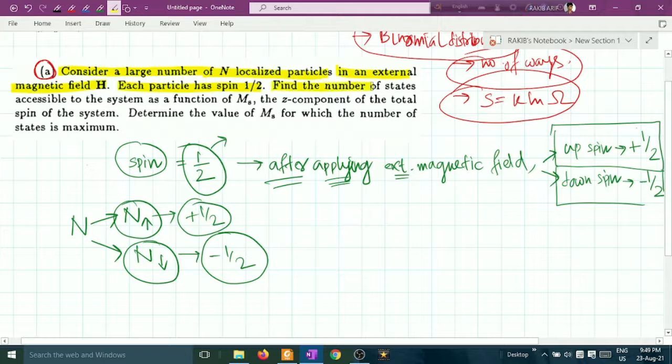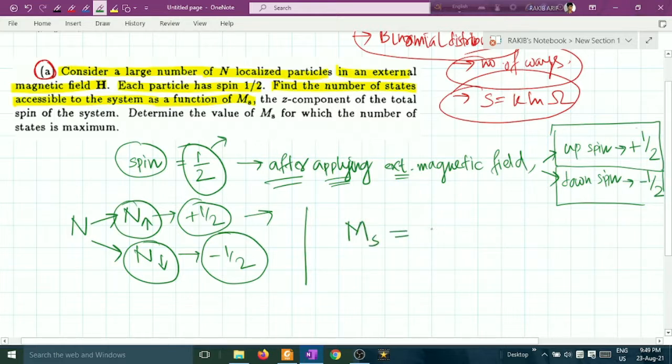Now the question: find the number of states accessible to the system as a function of Ms. What is the Ms value? Here I am giving the Ms value.